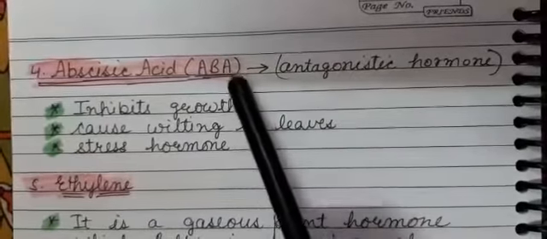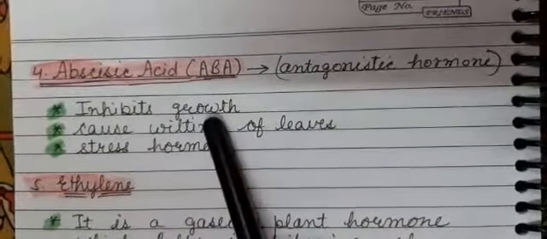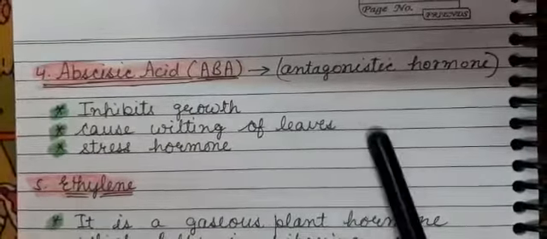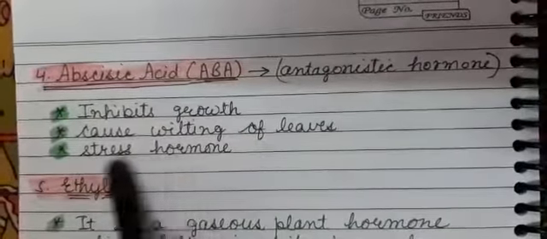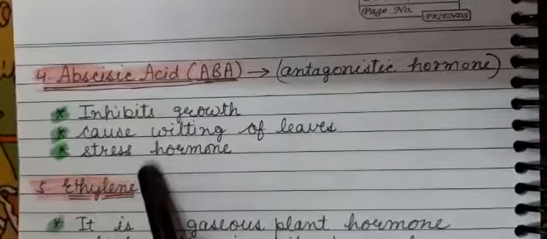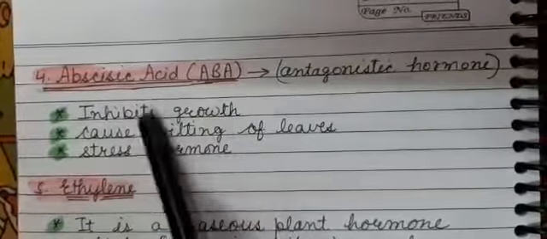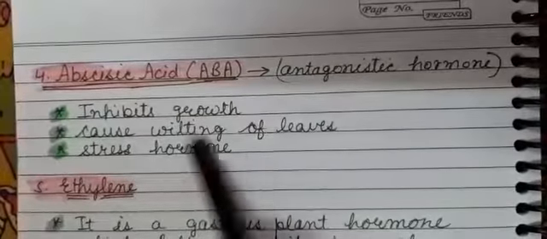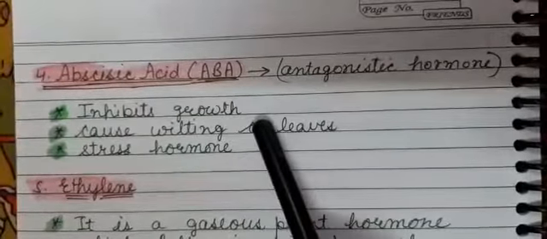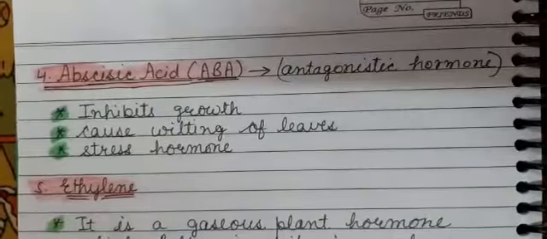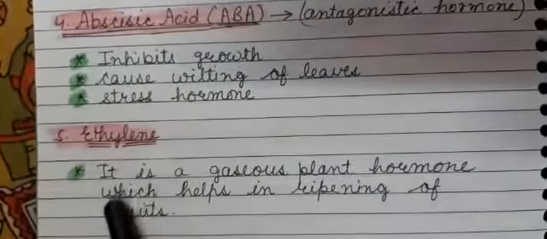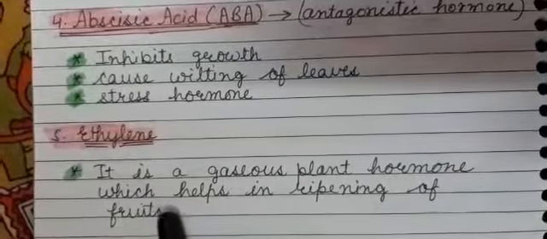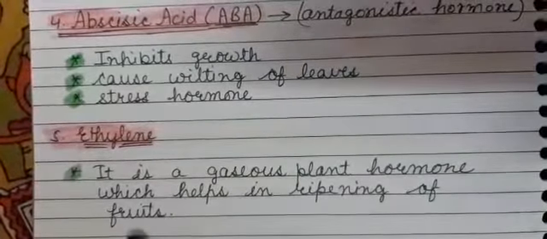But this hormone inhibits growth, causing wilting of leaves and falling of leaves. It is a stress hormone. Why a stress hormone? Because it is inhibiting growth, it is working oppositely. That is why it is called a stress hormone. Next is ethylene. It is the only gaseous plant hormone, and it helps in ripening of fruits.